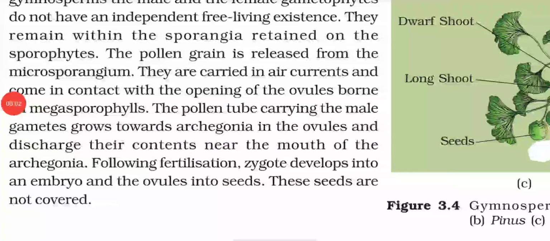Pollen grains are released from the microsporangium. They are carried in air currents and come in contact with the opening of the ovule borne on megasporophylls.